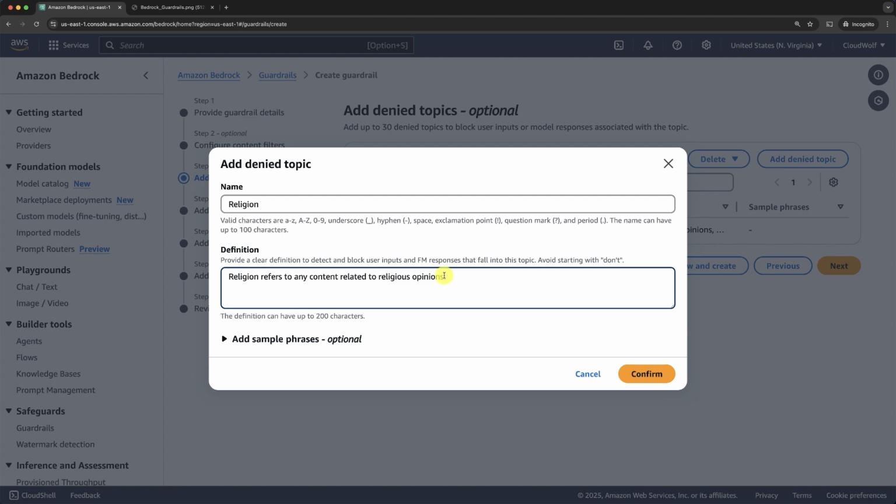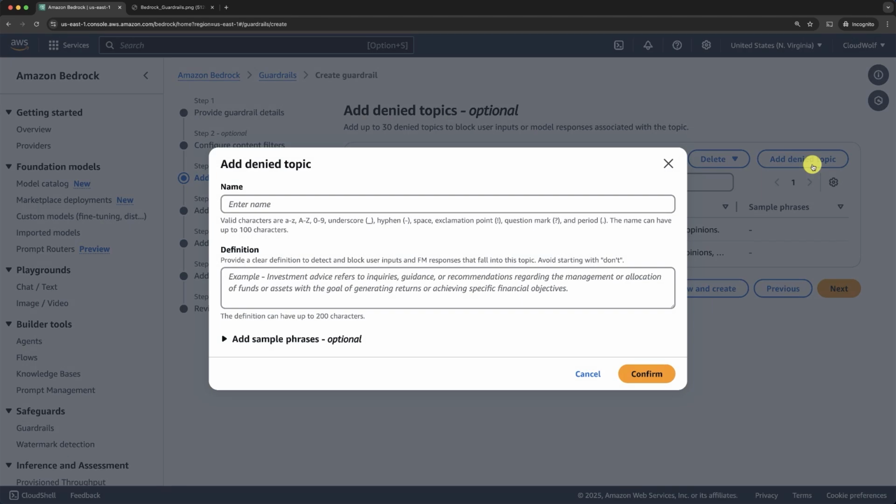So that's for religion. Let's confirm, and then let's add the third denied topic, which this time is for history. And let's say history refers to any content related to, this time let's be more specific, events that happened in the past. And let's add, for example, previous wars, okay?